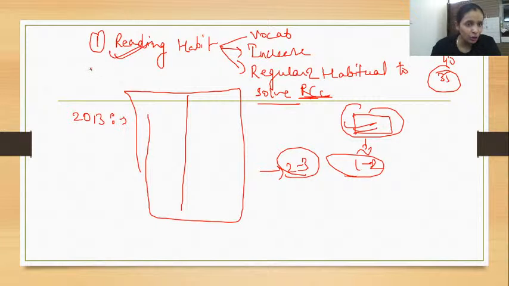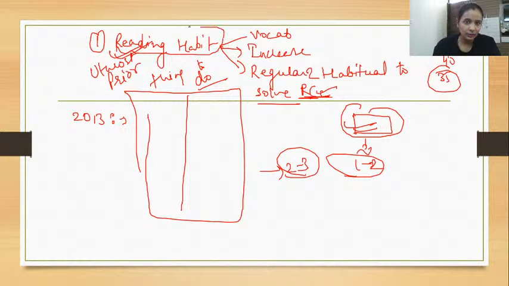The utmost priority thing to do to make RCs easy for you is the reading habit, guys. If you don't have it, you will not be able to solve RCs. Very clear, I'm telling you. There is no shortcut for this.